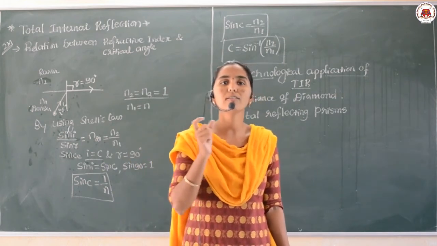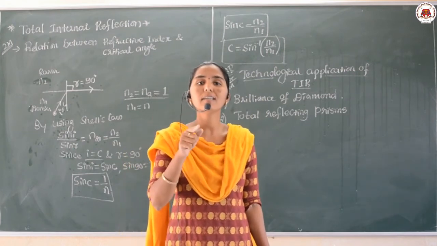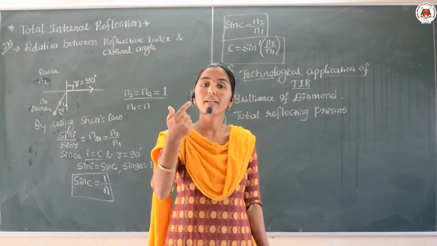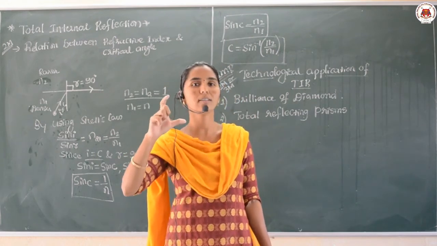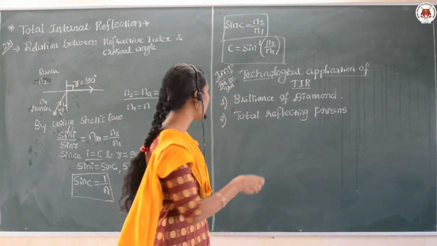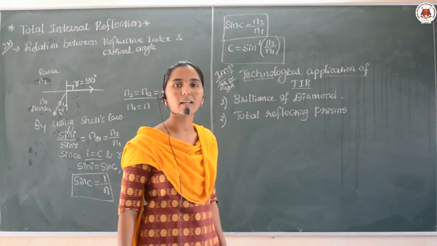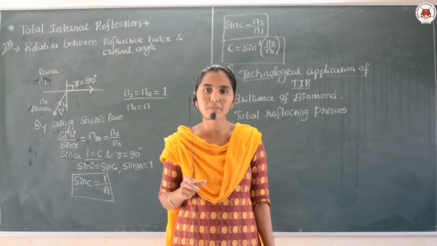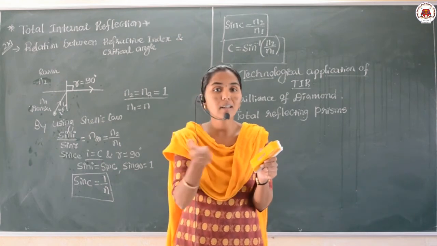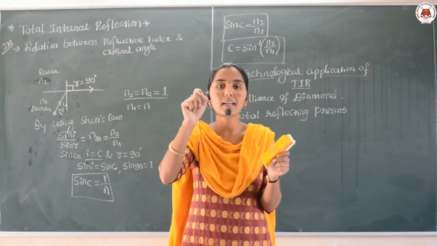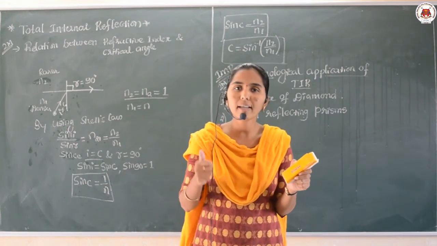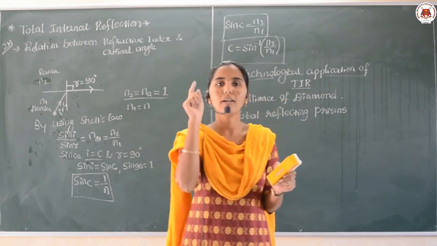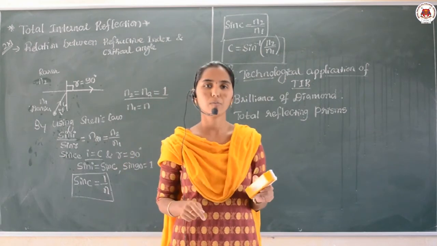These are the isosceles prisms which turn the incident light through 90 degrees and 180 degrees and also invert the given image. There are isosceles triangular prisms, and they turn the incident light through an angle of 90 degrees, that means perpendicular, and 180 degrees, that means exactly reversed back to the original position.